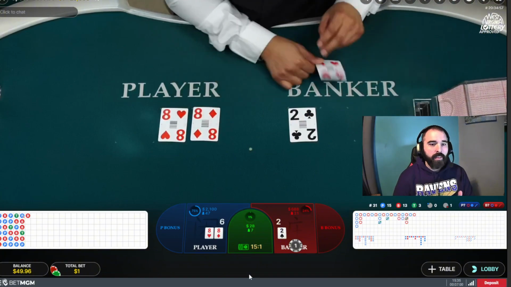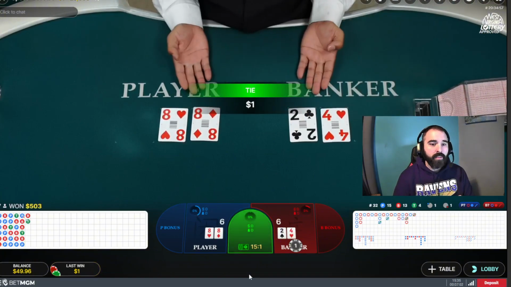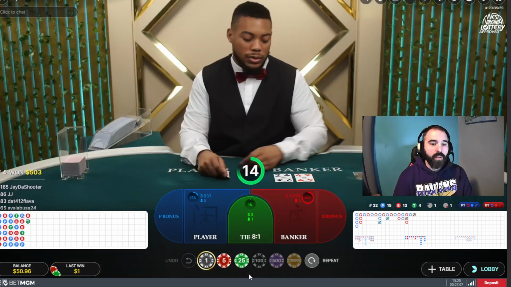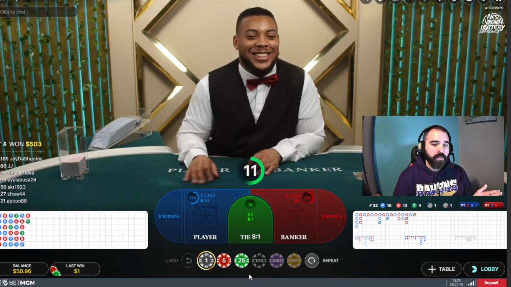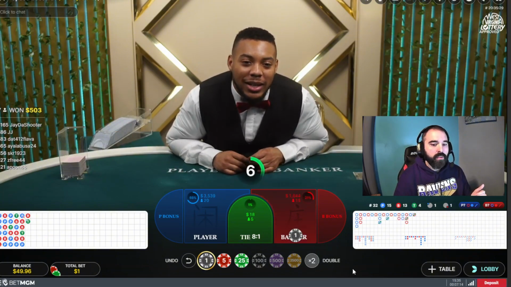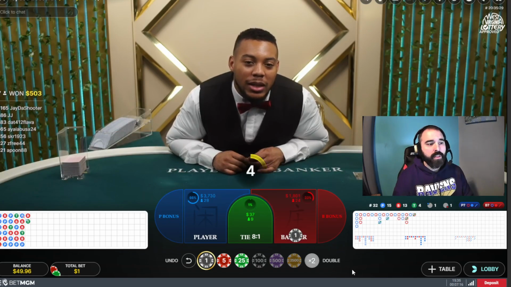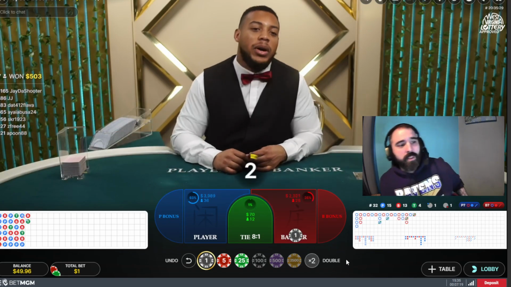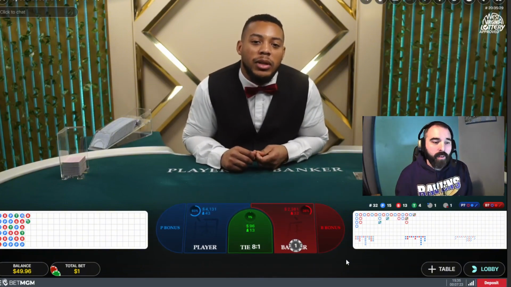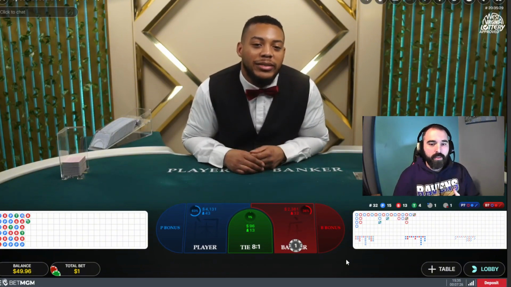So we see there that the player has 2 8s. Okay, so that's 6, and then the banker has 6 as well. Remember, in our guide, the player stands on 6 and 7. So obviously the banker stood on 6 or 7 as well to make sure that that was a tie, because if they'd have drawn another card, they could have busted or went back down to less than a 6.